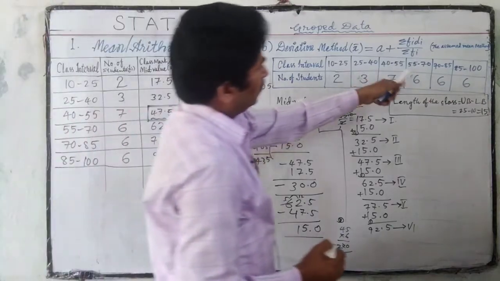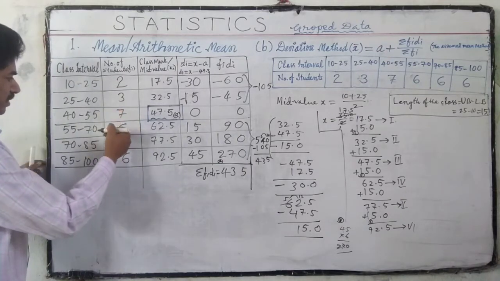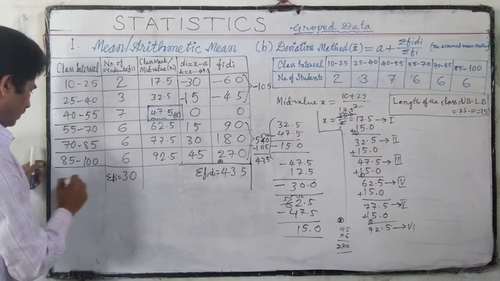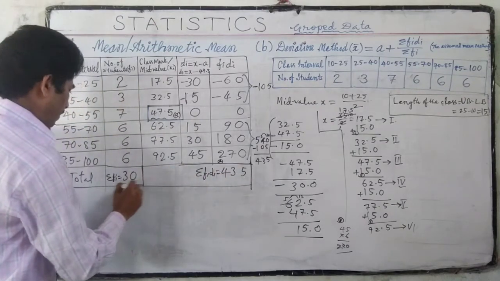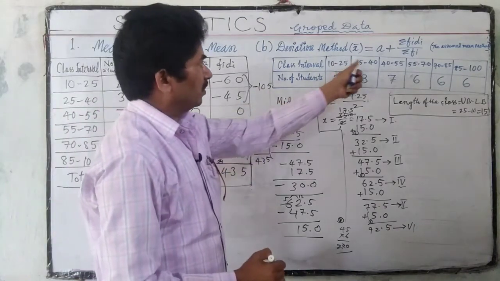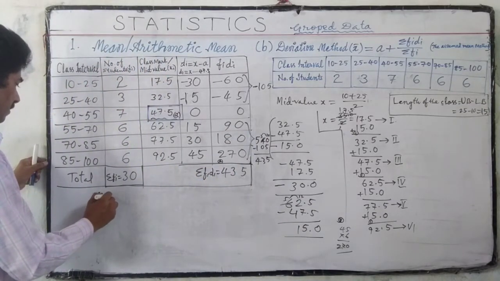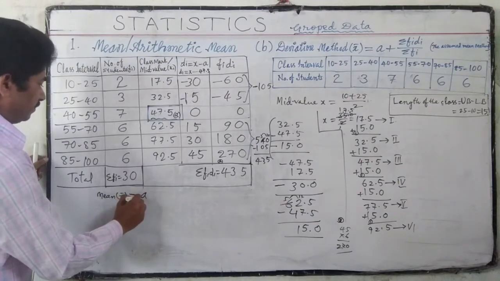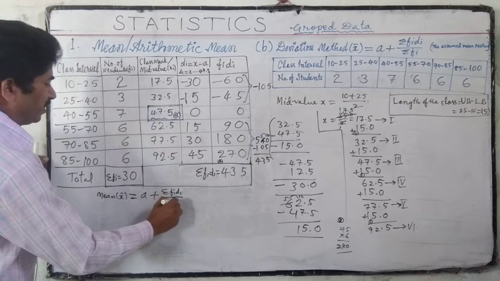Next, what do we have to know? Sigma fi. Sigma fi: 5, 12, 18, 24, 30. Sigma fi is 30. This is the total. Now we have all the values to find the mean. So mean x bar is equal to a plus sigma fi di by sigma fi.